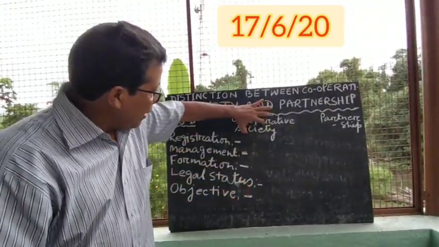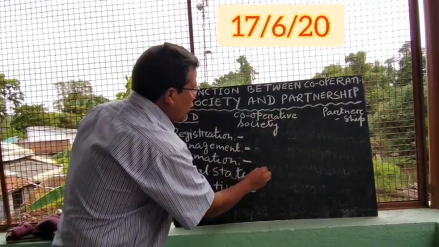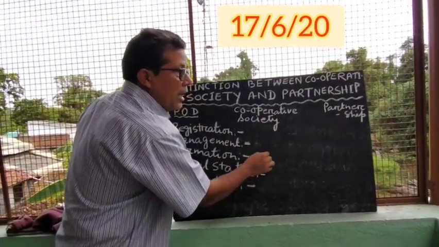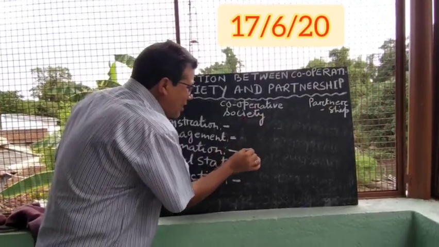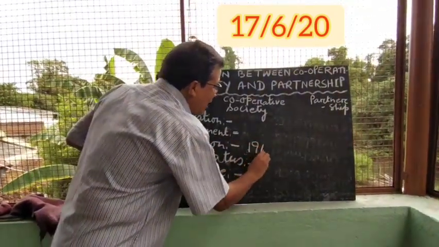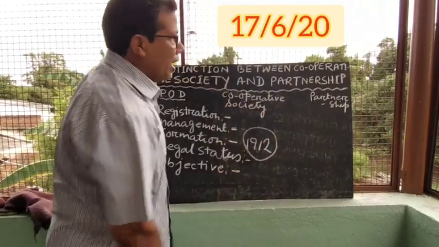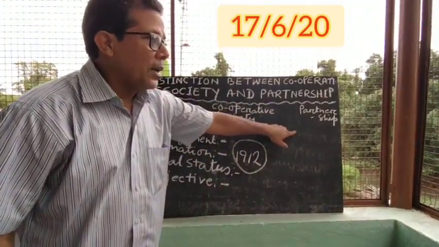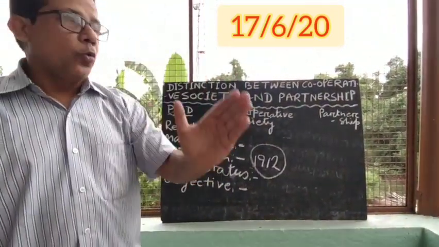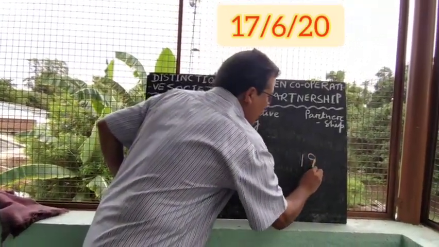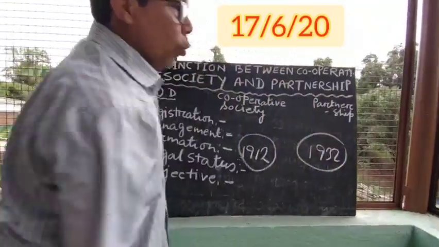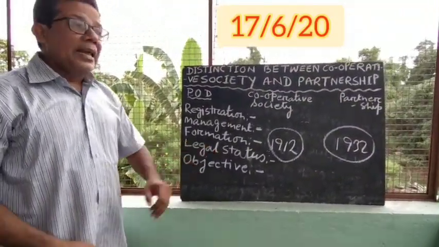That means whenever you are going to do the cooperative society business, it has to be done according to the Cooperative Societies Act 1912. On the other hand, whenever you are going to register the partnership, it has to be done as per the law of Partnership Act of 1932. That's very important.